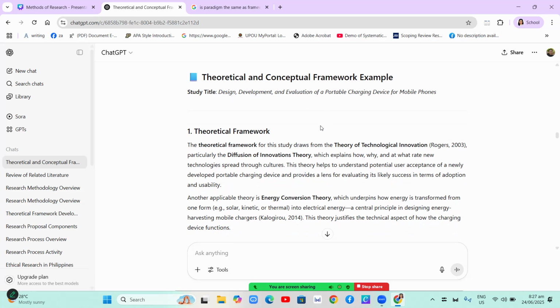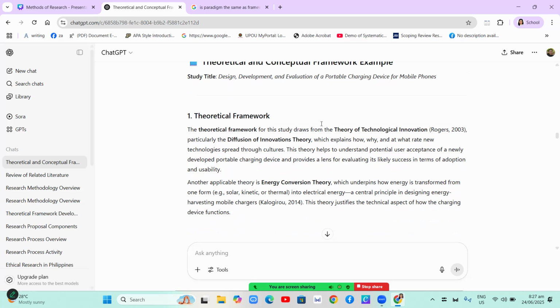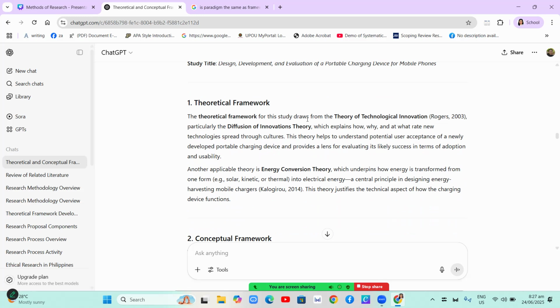The theoretical framework for this study is the Theory of Technological Innovation by Rogers in 2003, particularly the diffusion of innovations theory, which explains how, why, and at what rate new technologies spread through cultures. This theory helps to understand potential user acceptance of a newly developed portable charging device and provides a lens for evaluating its likely success in terms of adoption and usability.